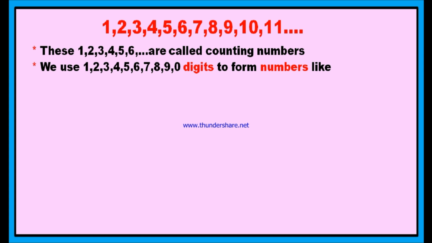Therefore, how many digits are there? We have 10 digits. And what are they? 1, 2, 3, 4, 5, 6, 7, 8, 9 and 0. These 10 are called digits and we can form numbers by means of these digits. You see, for example, 1, 5, 10, 13, 28, 99, 123, 999, 1000 and so on. And all these numbers are formed by means of these 10 digits.